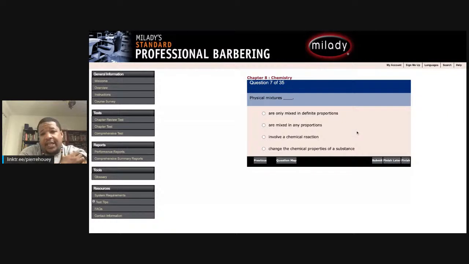Physical mixtures blank are only needed in definite proportion, are only mixed in definite proportions, B, are mixed in any proportions, C, involve a chemical reaction, or D, change the chemical properties of a substance. Physical mixtures are mixed in any proportions. The answer is B.